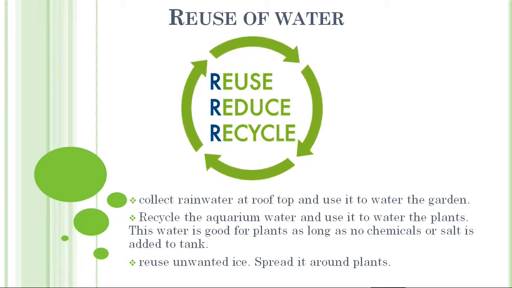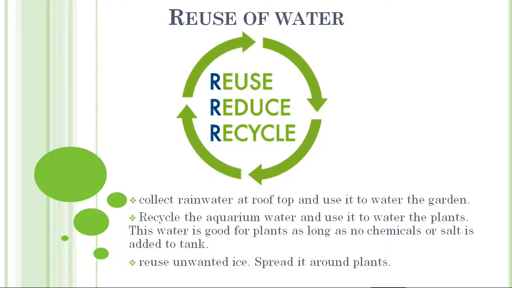So we can collect that unwanted ice and spread it on the plants, or maybe wait some time for the ice to melt and then use that water on a plant. Okay students, so this is the way we can reuse our water.